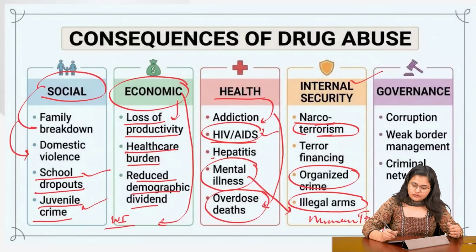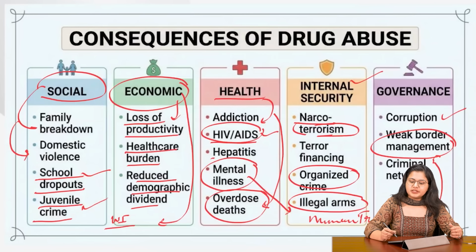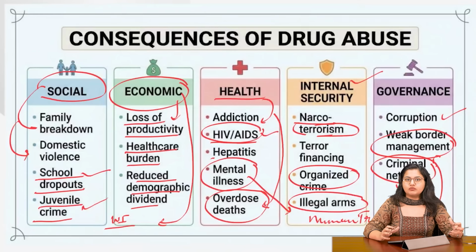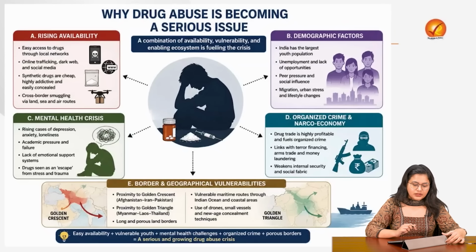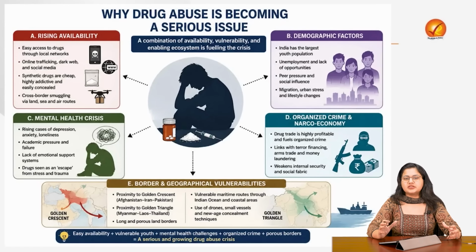We face more issues when it comes to border management. The corruption is bound to increase because of this illicitly developed money. Then the criminal networks are even more solidified. In recent times, we are even seeing more organized crime developing around this issue. Then why is this such a serious issue? Why have we not been able to tackle this?